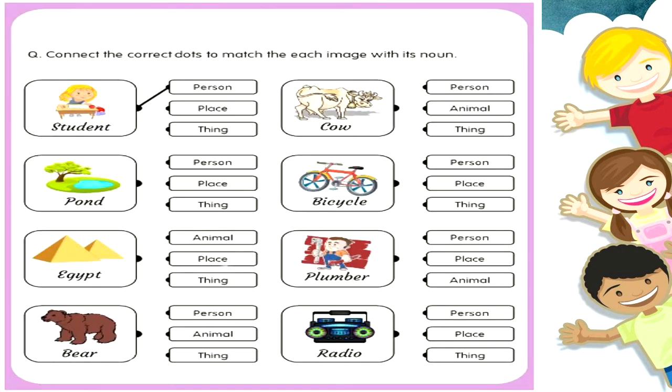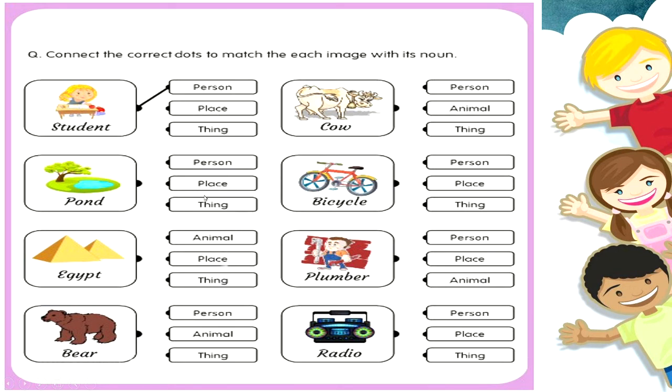Okay. Now we have this beautiful quiz. Connect the correct dots to match each image with its noun. For example, student is a person. So I'm sure you're going to enjoy this exercise. Pond, what is it? A person, a place, or a thing?